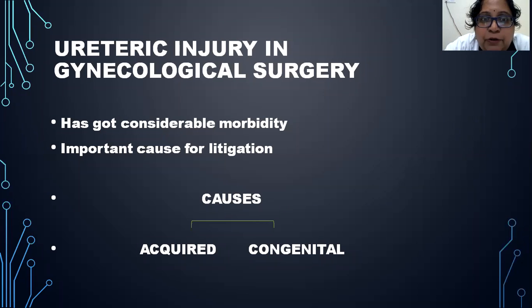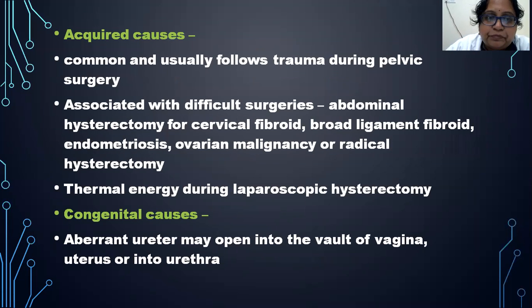So there is a need to address this issue. What are the most common causes which will cause ureteric injuries? They are either acquired or congenital causes. Any cause is divided always into two types, acquired and congenital mostly. And in other cases, there are also iatrogenic causes.